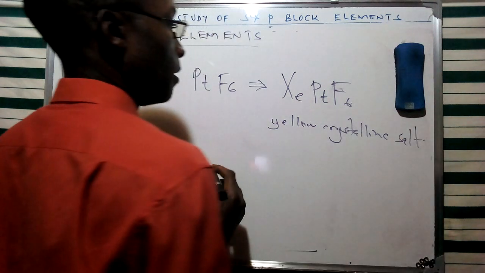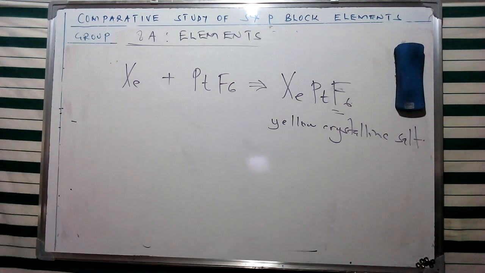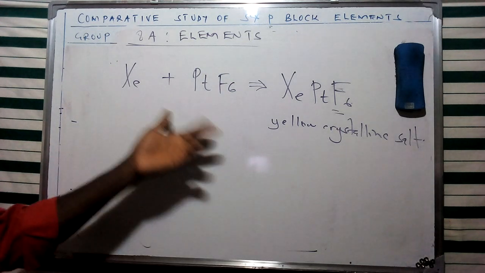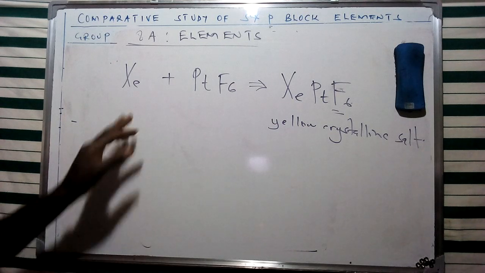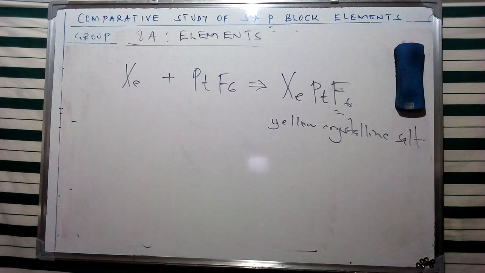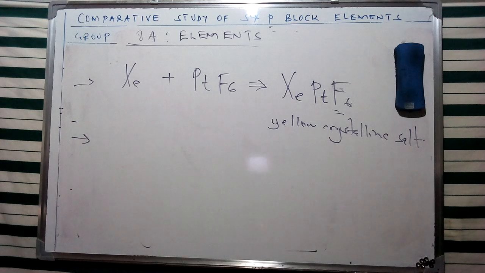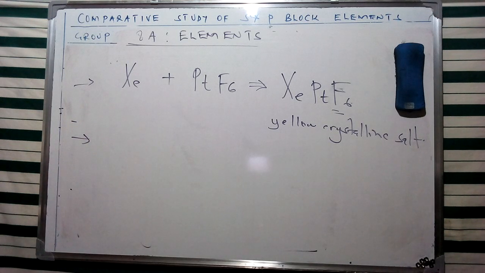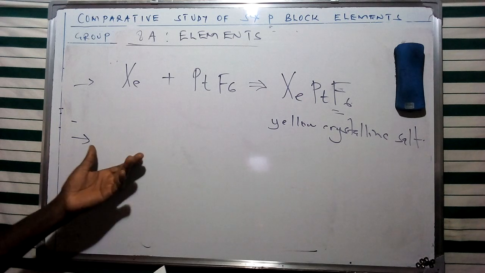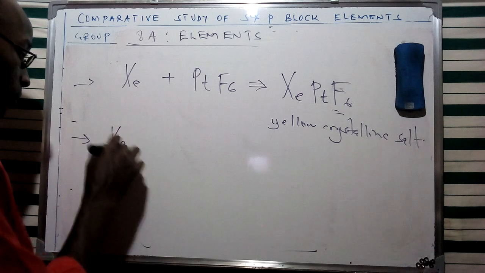Now, in our discussion of various compounds of fluorine and their application, I just mentioned this one. Of course, this is one of the compounds formed from the reaction between the fluoride of platinum and xenon. And as promised, this is one of the examples of a range of compounds formed by xenon. Now, we can give other examples of compounds formed by this specific element, xenon. And these are going to be a range of compounds formed in combination with fluorine or oxygen.